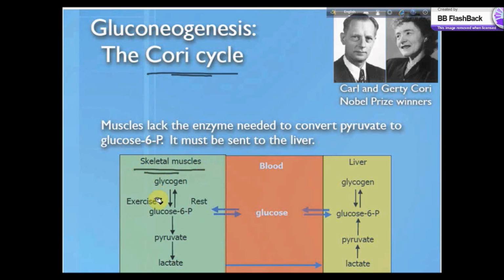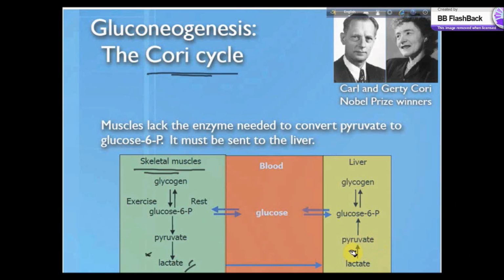When we exercise, the amount of oxygen that we need is sometimes more than we get, so fermentation takes place and lactate is produced. There is no enzyme in the muscle cells which can regenerate glucose from the lactate, so the lactate comes into the blood vessels and straight away reaches the liver.